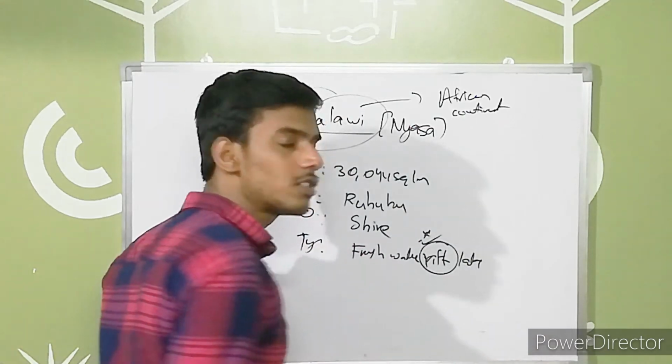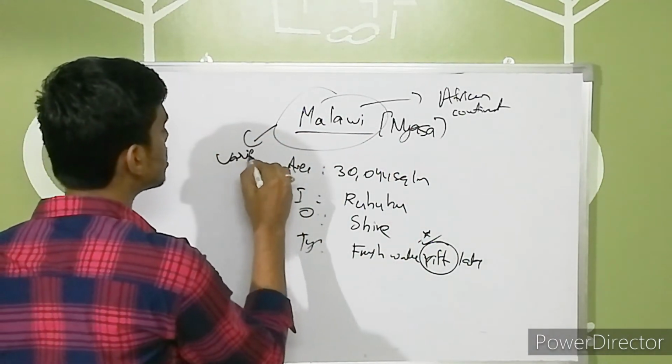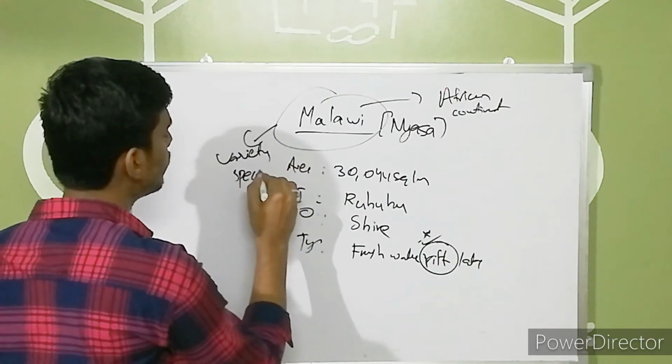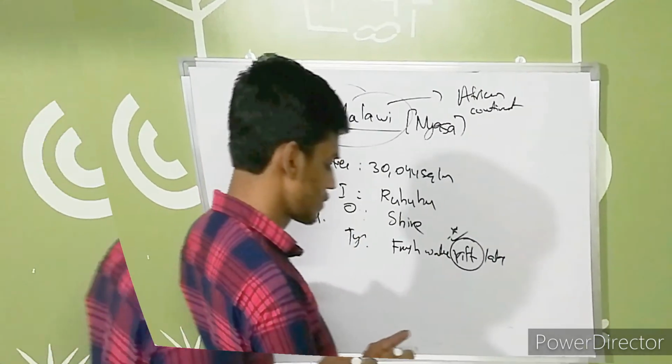So what is the special feature of this lake? It contains a variety of species of fishes. That is important regarding this, guys, right?